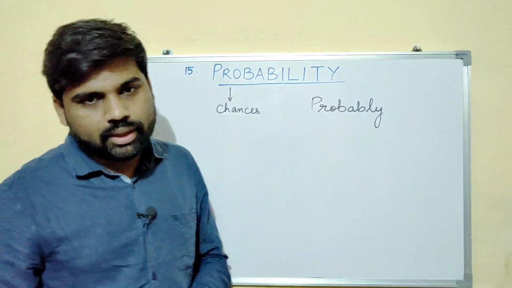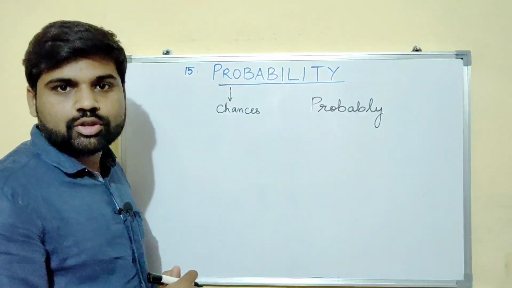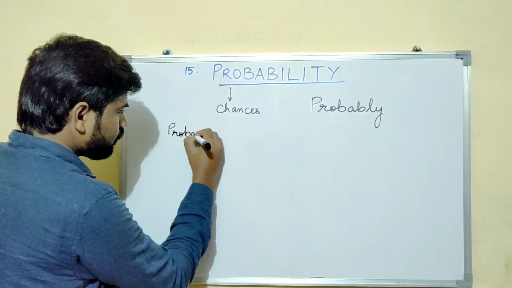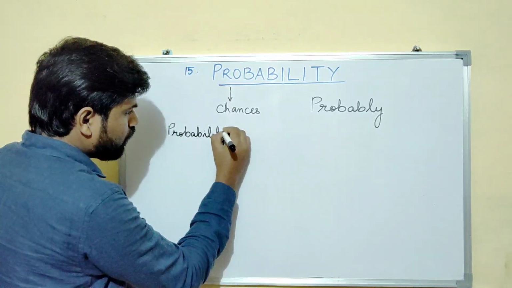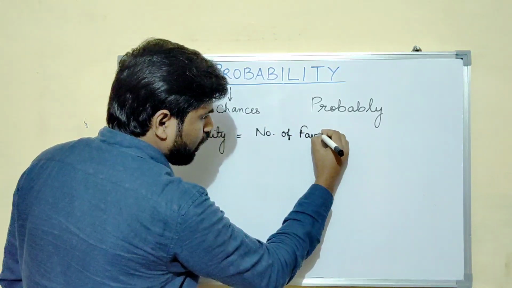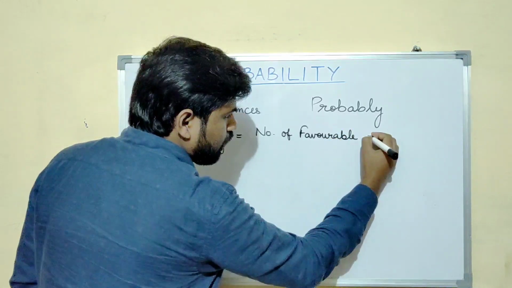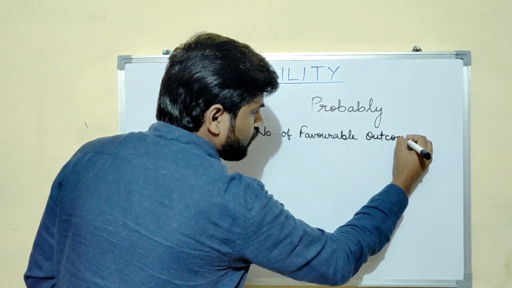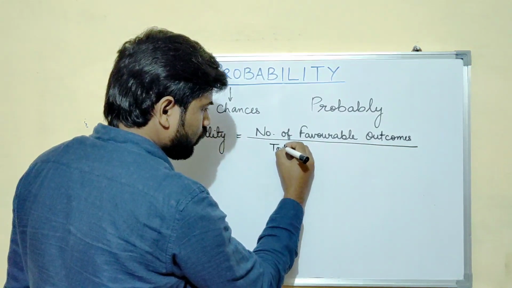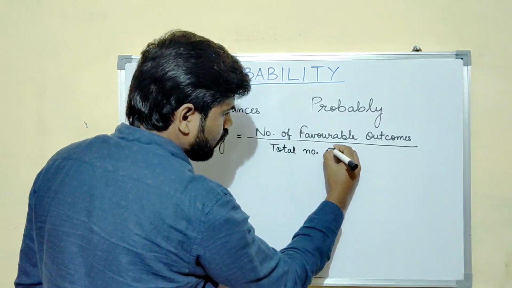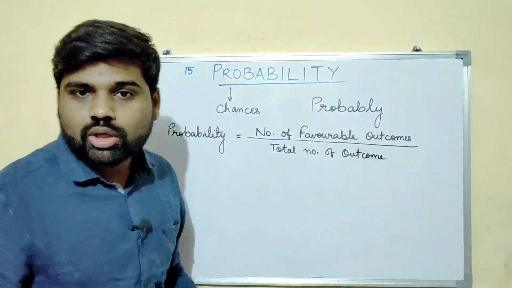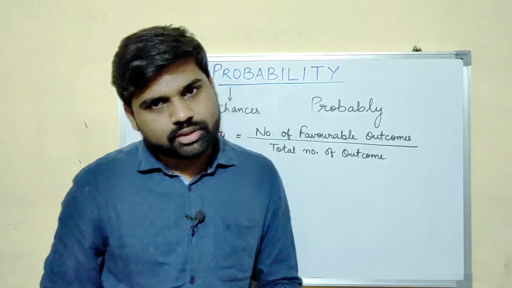Now how to find the probability? See, there is a very simple formula which you have studied from your earlier classes, that probability equals number of favorable outcomes upon total number of outcomes. Now what is favorable outcome and the word outcome? Let us discuss that also.